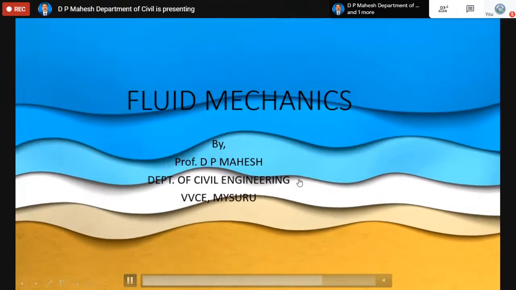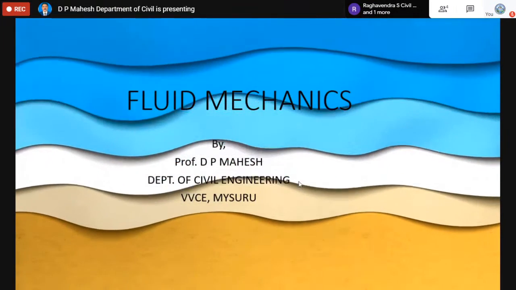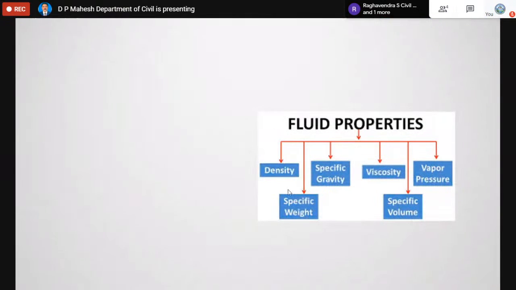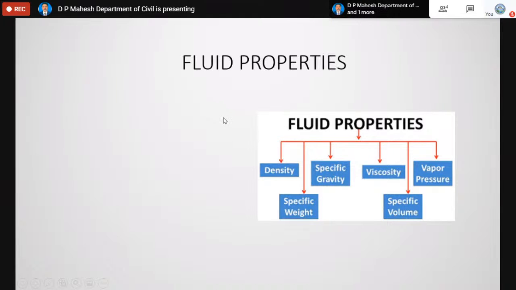Now, the topic to be presented is on fluid mechanics. Before you understand the concept of fluid, one should understand the basic properties of the fluid. There are many properties of the fluids.